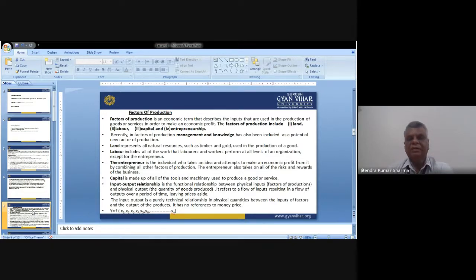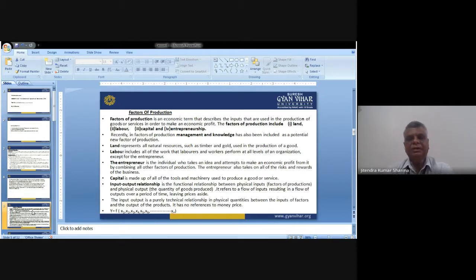Now we will discuss them one by one. Land represents all natural resources. It means whatever natural resources we have: water, land, environment, all that, and the area where we have all the facilities for producing or developing a particular product or service. These are categorized under land, such as timber and gold used in the production of a good.